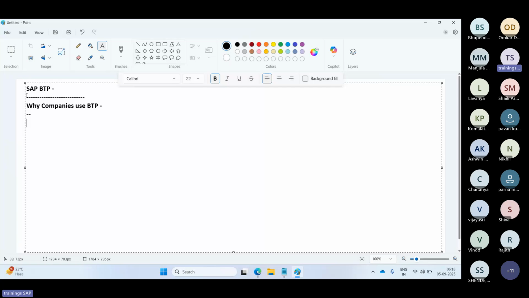Suppose they want to integrate a hybrid landscape like cloud plus on-premises plus some third party. For an existing customer who is already on an on-prem system and wants to go to the cloud, in that case they want to integrate the hybrid landscapes here, right?